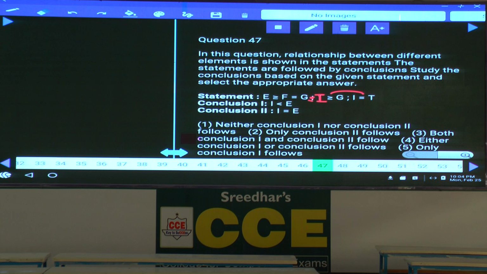Then the relation between I and E. Now E, one greater than, one lesser than. Hence two opposite symbols. No conclusion can be drawn. Hence neither one nor two, choice 1.